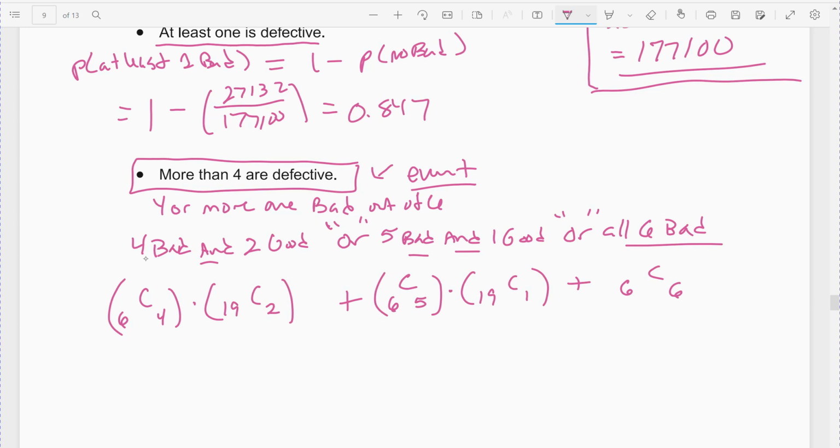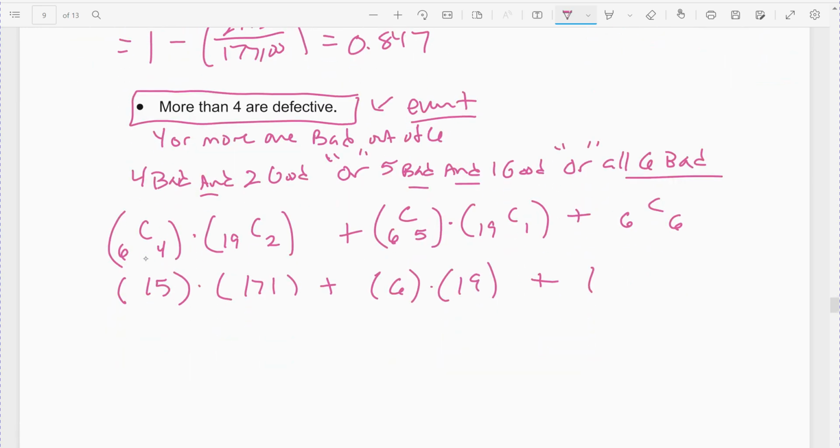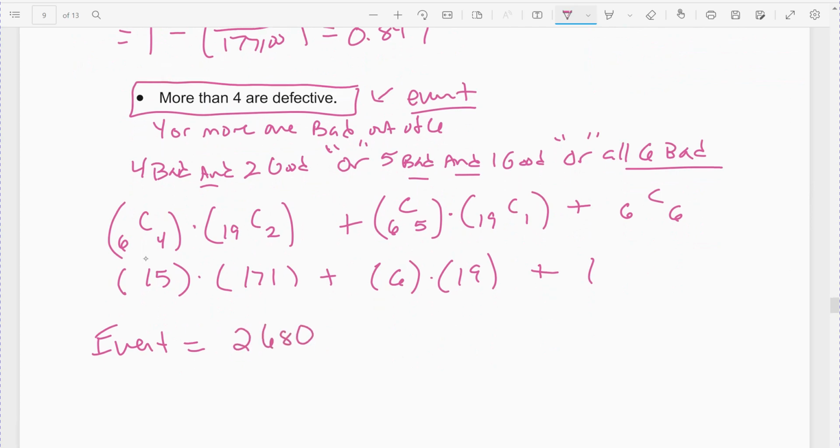So you fill this out. So I'm going to do each one individually. So combination 6, choose 4. That's 15. Combination 19, choose 2. That's 171. Plus 6, choose 5. That's 6 times 19. Don't forget the plus 1. And so multiply and add carefully. My event is 2,680 outcomes. Right, that's how many outcomes in my event.